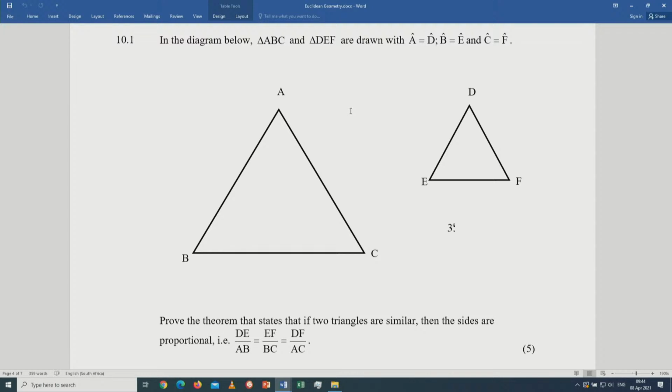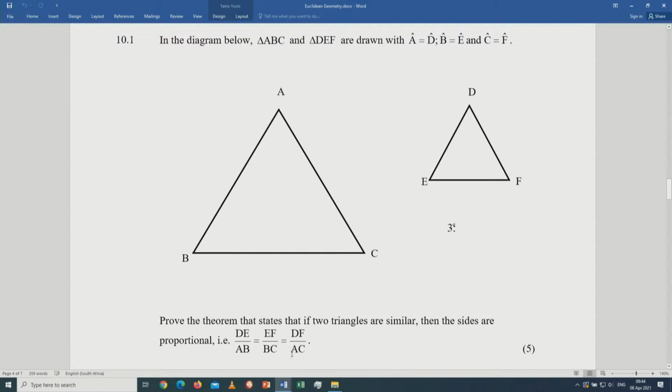In this case, they've given you angle A equals angle D, angle B equals angle E, and angle C equals angle F. But sometimes they can only give you angle A equals angle D and angle B equals angle E. Then you, as a grade 12 learner, must know that the remaining pair, angle C, will automatically be equal to angle F.